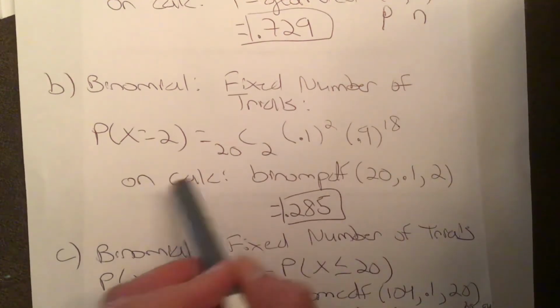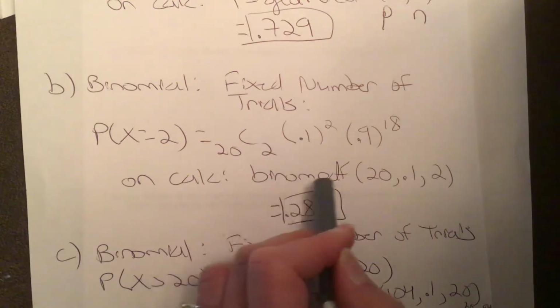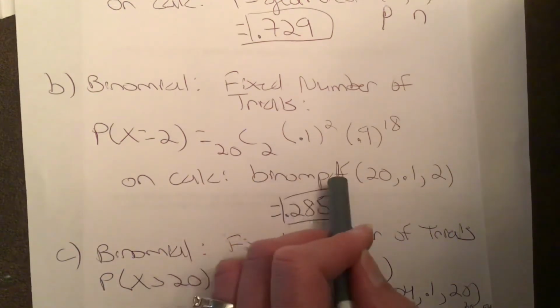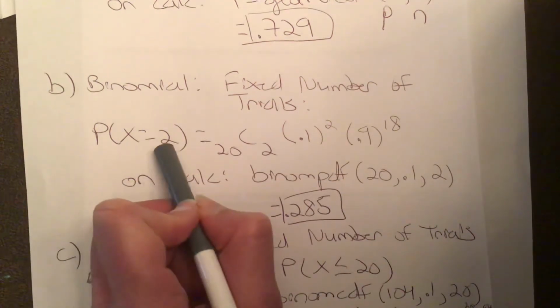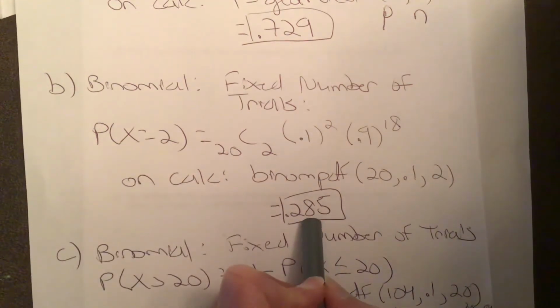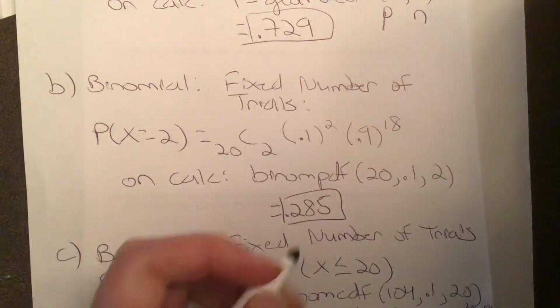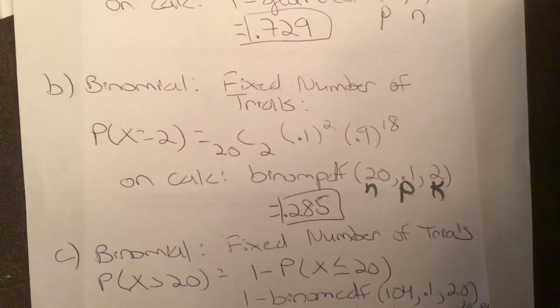And then on the calculator, you're going to go to the same spot I just showed you, which is second vars. And this time you would go to binom PDF. Why are we using PDF as opposed to CDF here? Because it's equal to a given probability. If it's an inequality, we use CDF. If it's equal to a given value, we use PDF. And then you can get that right off the calculator. What goes into binom PDF? It's n, which is the number of trials, p is the probability of success, and k is the number of successes. Okay, so just a reminder, that's what you type in.